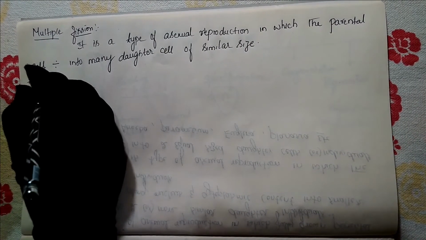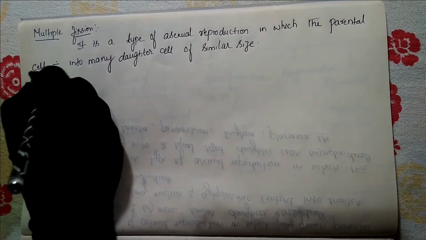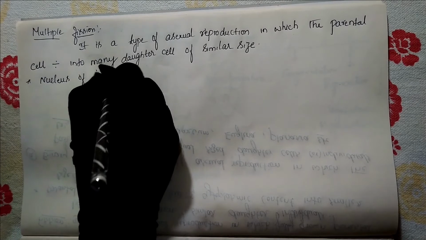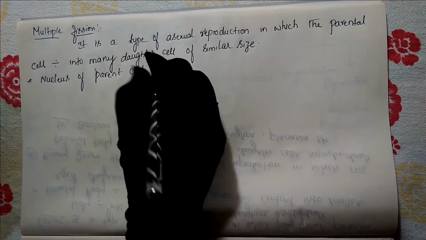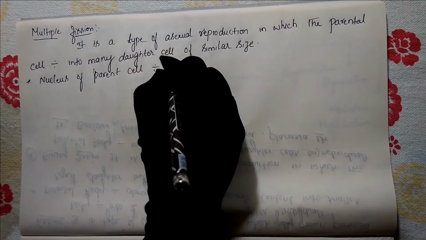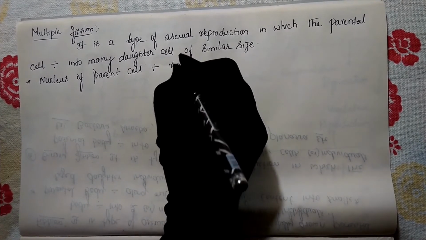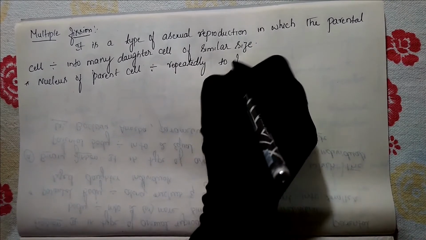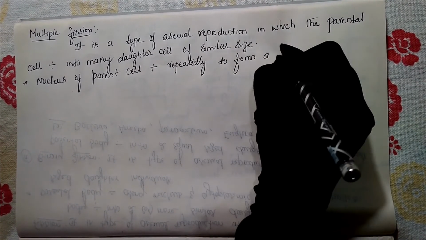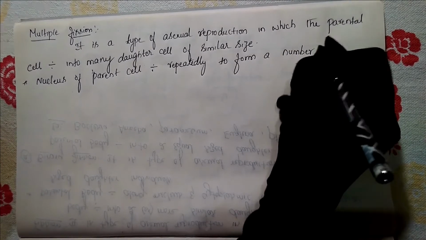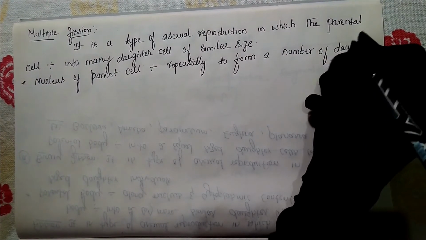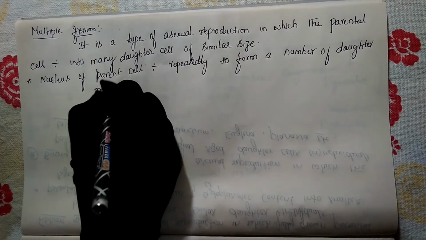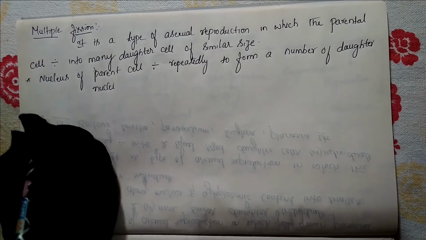So during this process, what happens? The nucleus of the parent cell divides repeatedly to form a number of daughter nuclei.